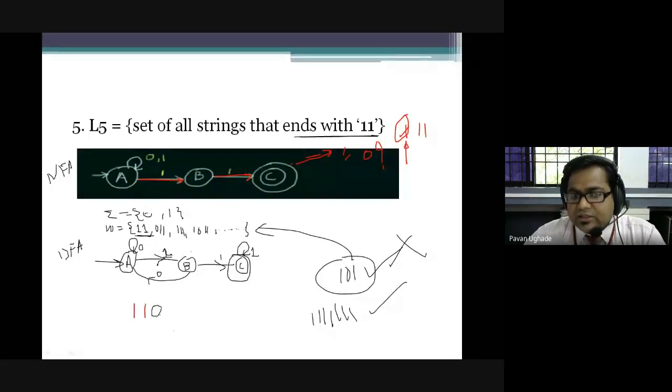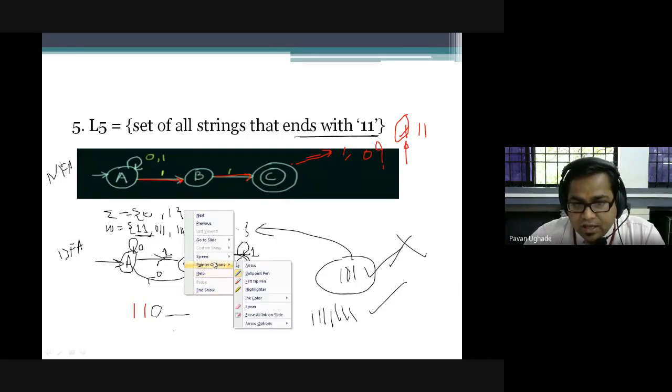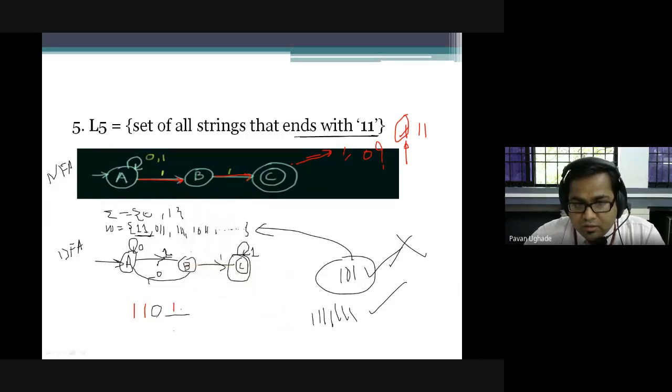Now you should give the next character in such a fashion which will accept the string, which will reach the final state. As it is saying ending with 1 1, it is very simple that I have to give here 1 1. So now you have to give zeros. You have to give the transition from C over 0 in such a way that it will process the next 1 1. Definitely, where will you be giving it? You will be giving it to A, because you can see there is a 1 1.